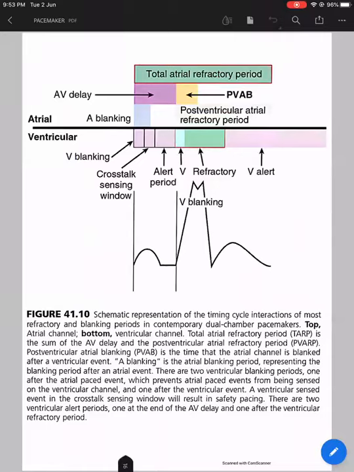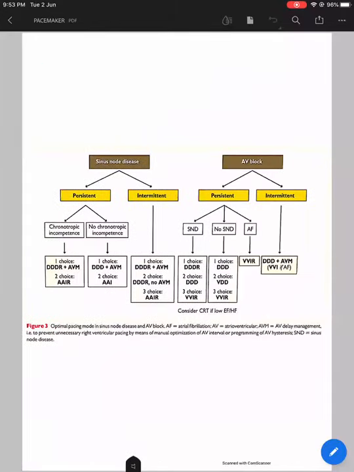Yesterday we stopped with the modes of biventricular pacing and dual chamber pacing. So I put in a picture from Braunwald. Actually, this shows almost all the intervals, refractory period, blanking period, etc., which we discussed yesterday. You can go through this picture. And going into the guidelines, this is taken from the latest ESC guidelines, from 2014 or 15 somewhere.